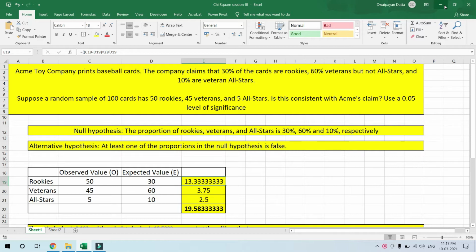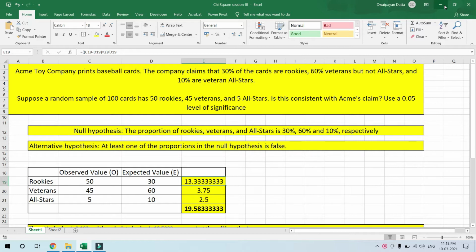Today I am going to discuss goodness of fit using chi-square testing. I have discussed this topic previously. If you haven't gone through the video, I request you all to please go through it. I have already discussed some examples. These are just basic things of goodness of fit. In this part, I will discuss some advanced level problems of goodness of fit test using chi-square testing.